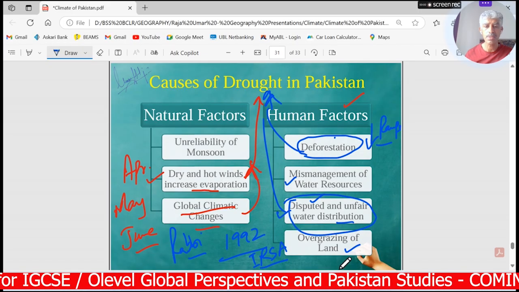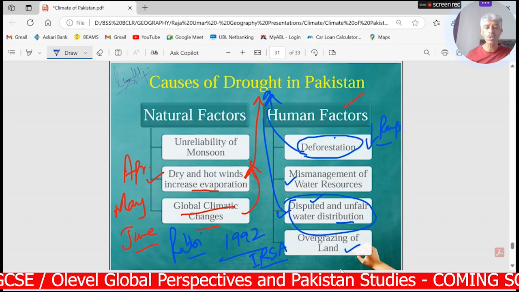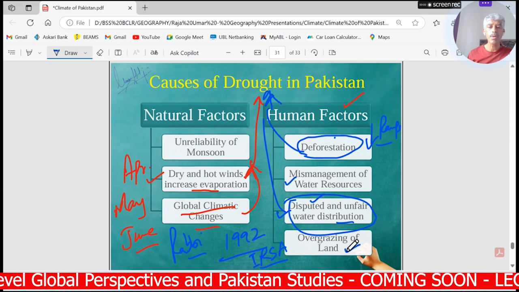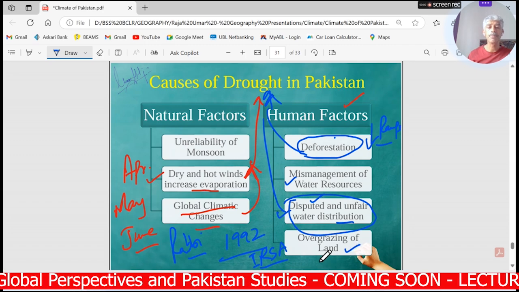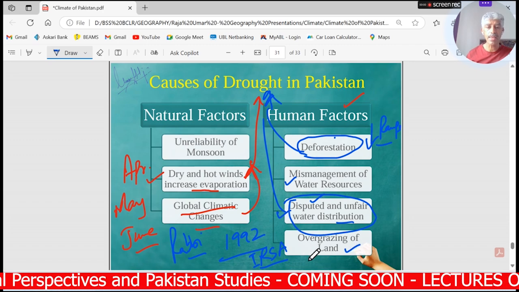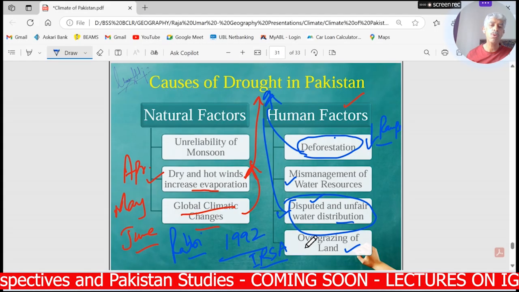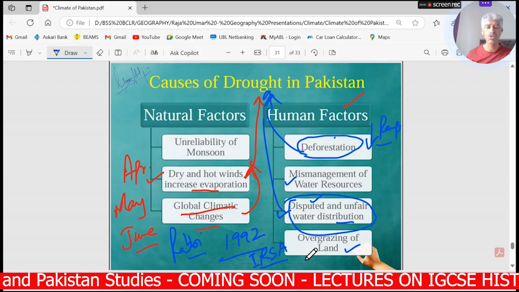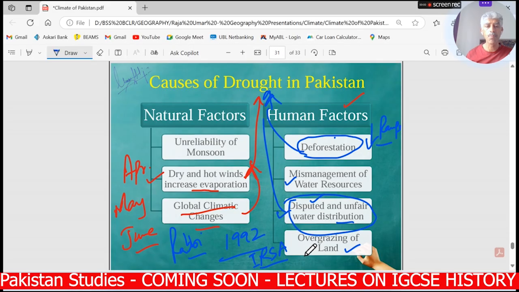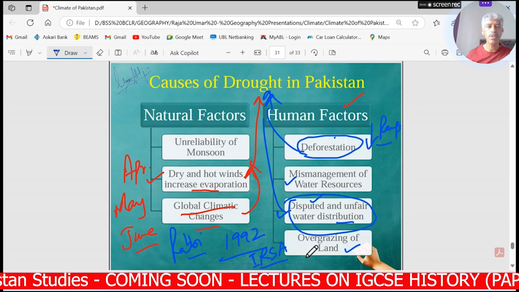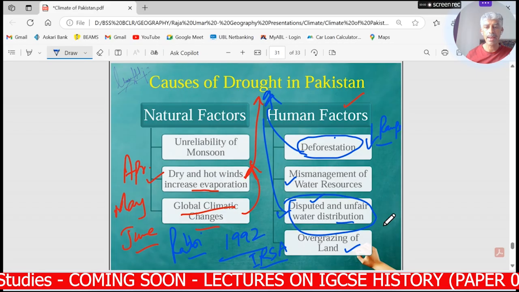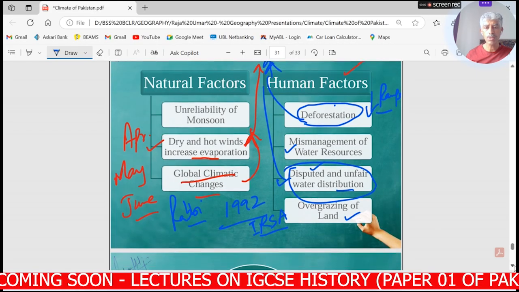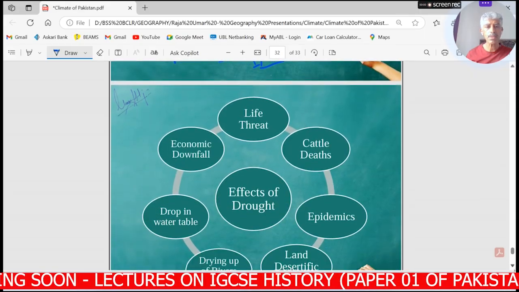They open up the soil surface, you may say they loosen the topsoil, making it available for erosion through wind, and this is how the whole land becomes exposed to the sunshine, making it drier, leading to drought situation and aridity. So these are certain causes of drought situations in Pakistan.